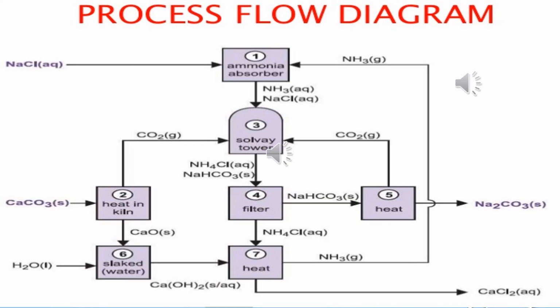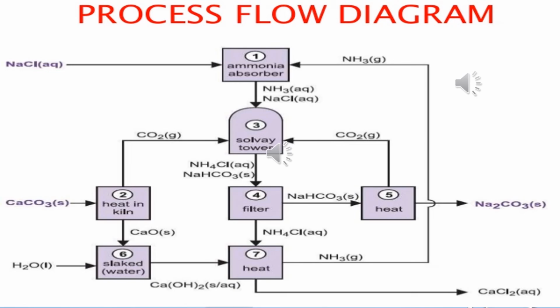So students, here is the flow diagram of the Solvay process. If you have the concept of the Solvay process, then you can easily explain the flow diagram of that process. As you know, in the Solvay process, first of all, brine is prepared. Then there is the preparation of ammoniacal brine.